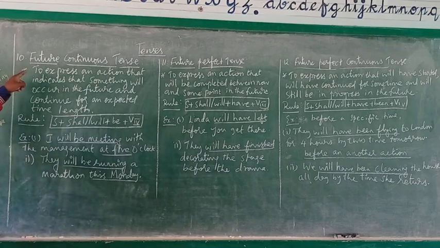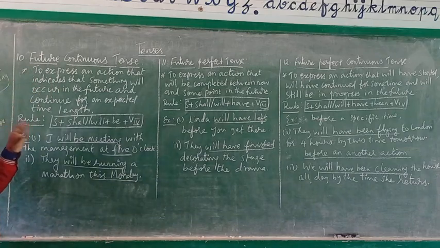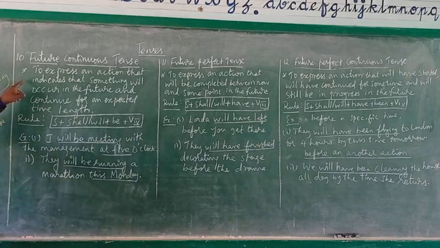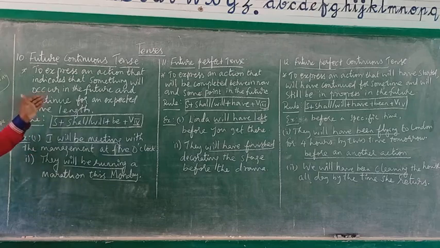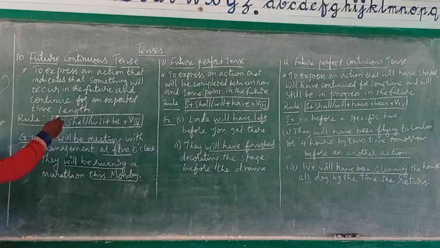Now listen. Future continuous tense. Very good. So where do we use this tense, or what are the situations we can use this tense? Listen clearly: it is used to express an action that indicates that something will occur in the future and continue for an expected time length. This is very, very important.